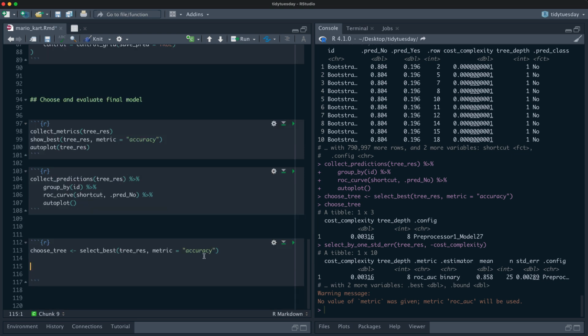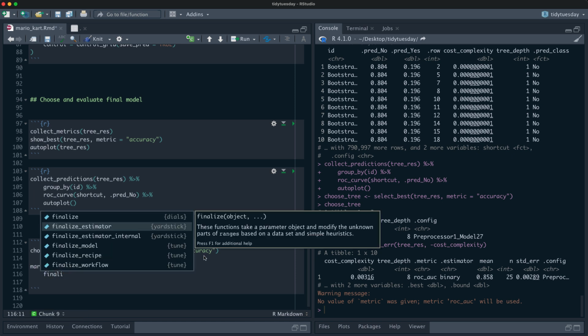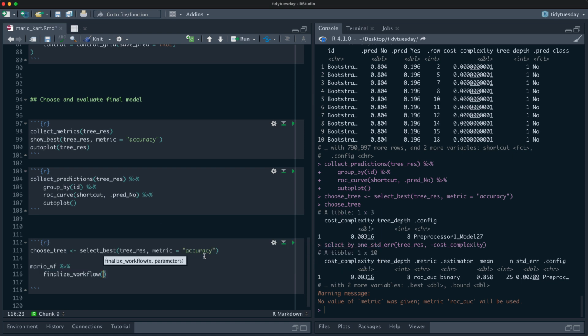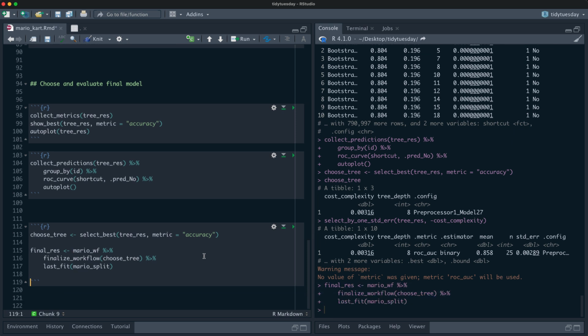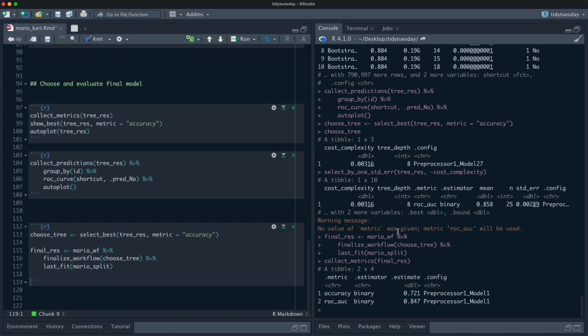And so what we do is we'll take our workflow, which was a tunable workflow, and then we'll finalize the workflow with this tree that we have chosen, and then we can do last fit. So last fit fits one time on the training data and evaluates one time on the testing data. So we'll give it the split, which has the training and the testing data in it. And so let's call this our final result. So it's fitting one time, and so we can collect metrics on this, and these metrics here are on the testing data,